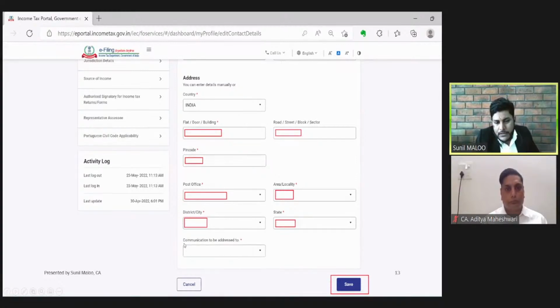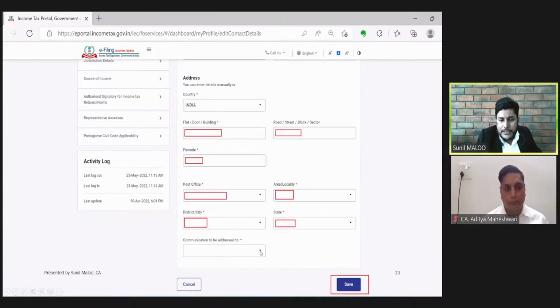The next question asked on the profile tab is "communication to be addressed to". Here two options are given. They ask the assessee on which email ID and mobile number he wants to receive communication. The first option is primary only, and the other option is primary as well as secondary. Suppose the assessee wants privacy and does not want his correspondence shared to any other email ID, then he can choose the primary option only.